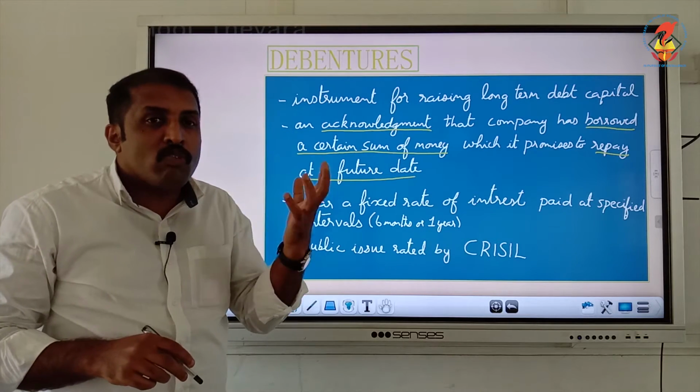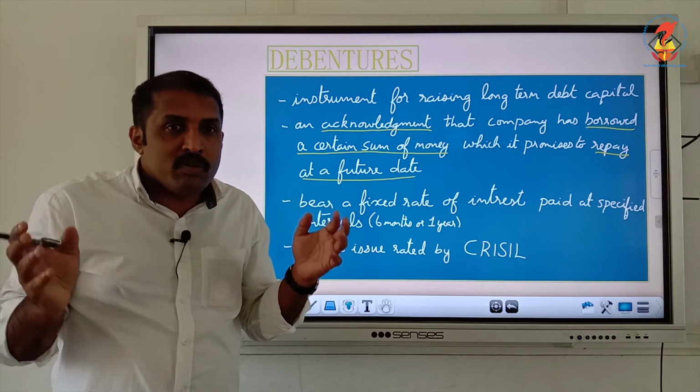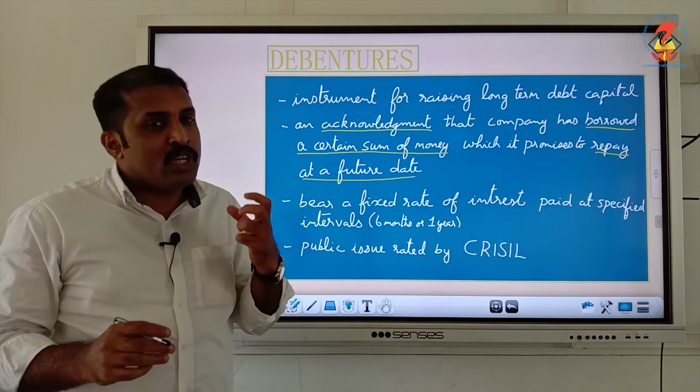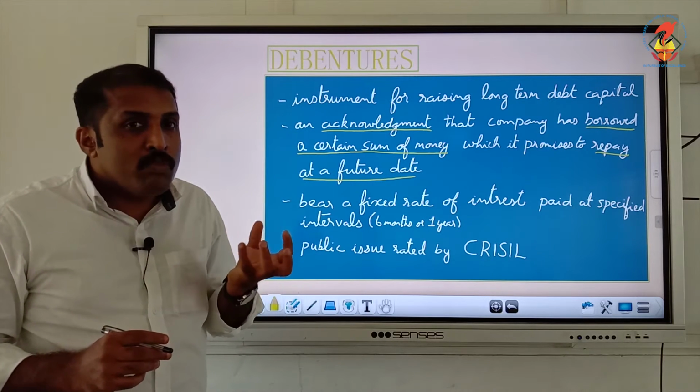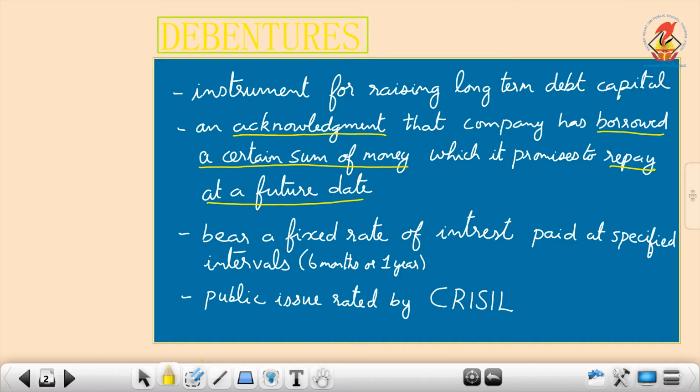That acknowledgement of borrowing, which is promised to be repaid at a future date, we call by the name debenture. And debentures bear a fixed rate of interest.